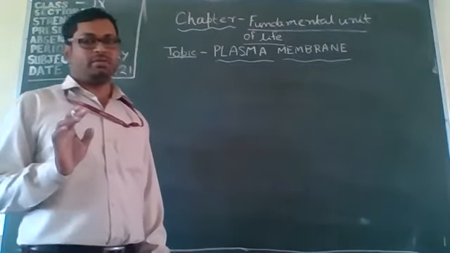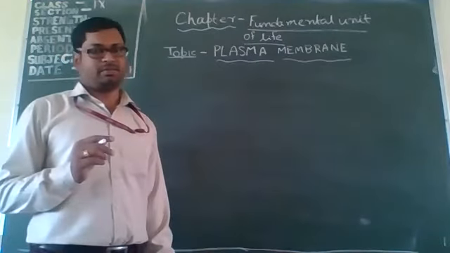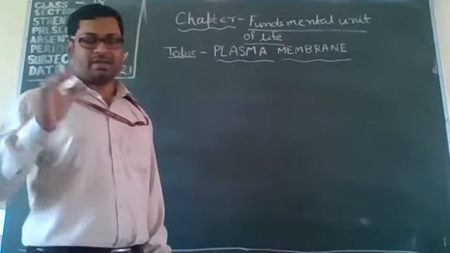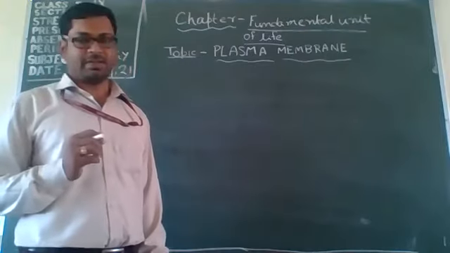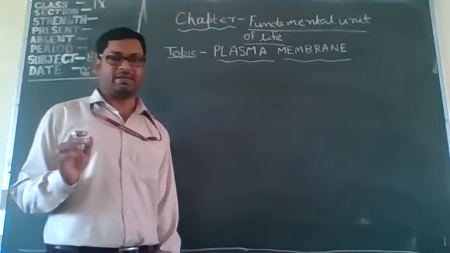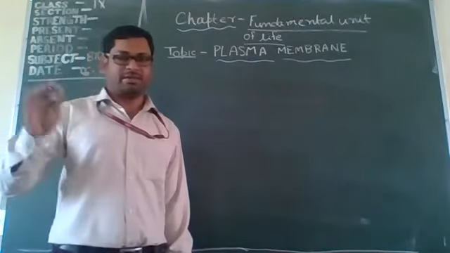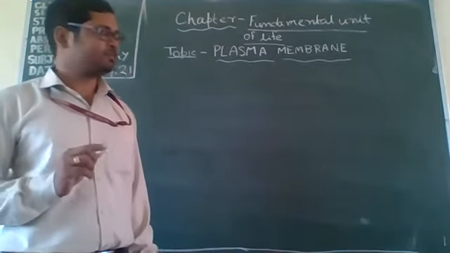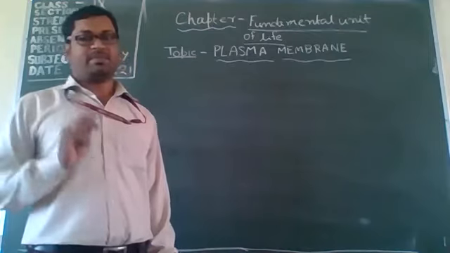Now, today we study another topic, that is the plasma membrane. In the previous class we also studied different shapes and sizes of cells. Blood cells and nerve cells have different shapes, sizes and different functions. Now we have to study stepwise in detail. Clear? So first is the plasma membrane.